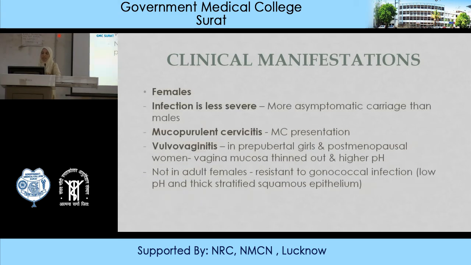In females, infection is less severe as compared. They are more asymptomatic carriers than males. They have mucopurulent cervicitis as the most common presentation, and they even have vulvovaginitis in pubertal girls and postmenopausal women. Vaginal mucosa is thinned out and has higher pH. Not in adult females. They are resistant to gonococcal infection, due to low pH and thick stratified squamous epithelium.